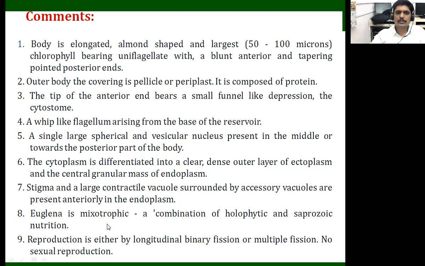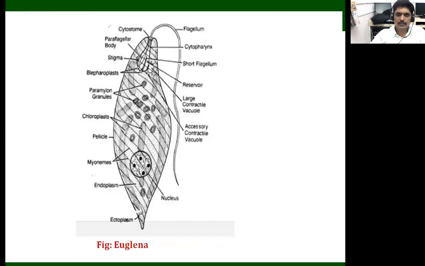Next, Euglena is mixotrophic. Mixotrophic means they show a combination of holophytic and saprozoic nutrition. Holophytic means that because chlorophyll pigments are present, they can carry out photosynthesis. They also show the saprozoic mode of nutrition, taking in food like other protozoans, and they can also prepare their own food. That's why we call it holophytic and saprozoic nutrition, because chloroplast pigment is also present.